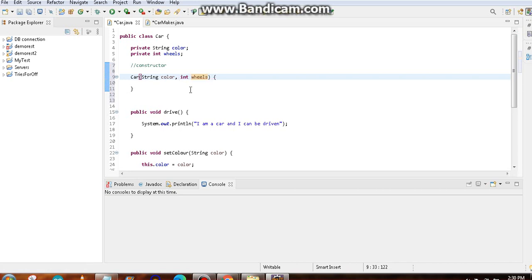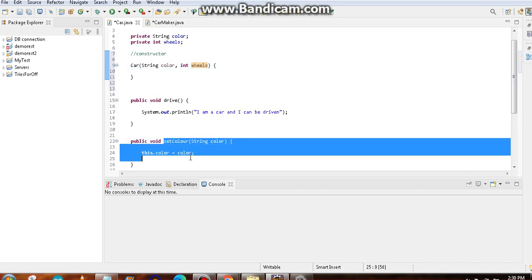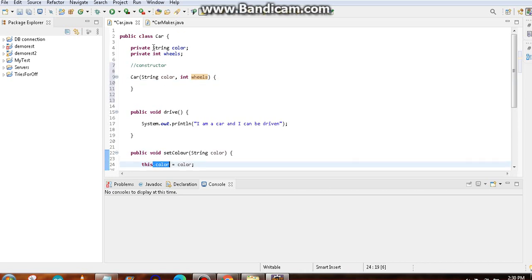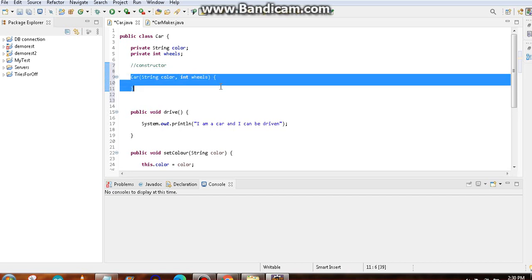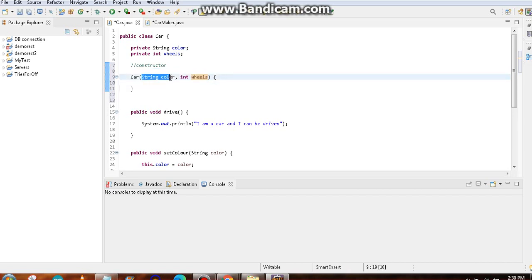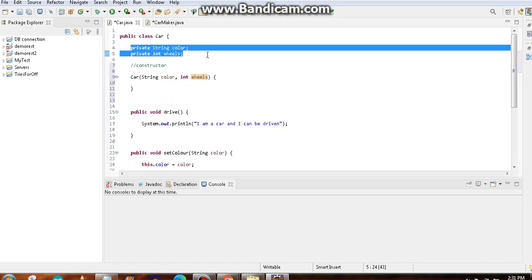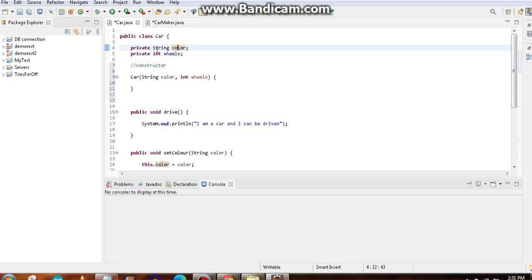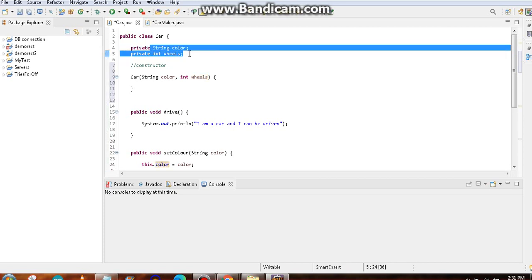Then when you are doing a setter method, what did you do? You take the color value and you assign it to the main color, that means the global variable of the color of this class. The same thing now you are going to do. So you will say, this is the constructor. When this constructor is being used, you have to pass two things. One is a string value, that is color, other thing is the integer value, that is wheels. So when you are passing those two things, I will assign them to the original variables or the global variables of the class, so that the class or the object will hold those values at the instantiation itself.